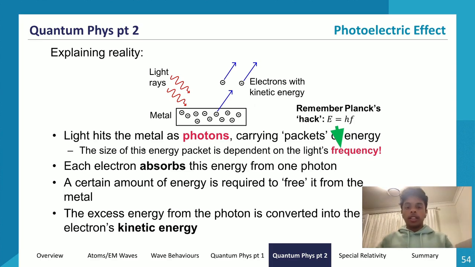What happens if the photon doesn't have enough energy? Well, the photon just doesn't get absorbed. So it would hit the electron, nothing would happen, because the energy supplied wouldn't be enough for the electron to leave the metal. So it would try to make the electron leave, but not enough energy for the electron to leave, so nothing would happen. And so the electrons would get excited and they would just return back onto ground state afterwards by releasing electromagnetic radiation right after that. So it's basically like exciting the electrons, but we're not exciting it enough for the electrons to leave.